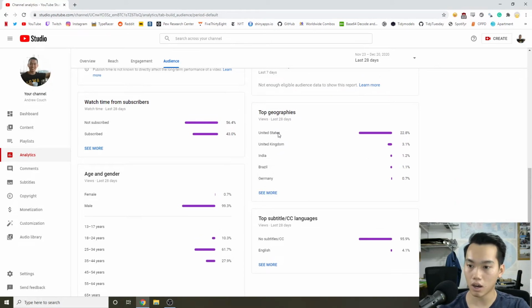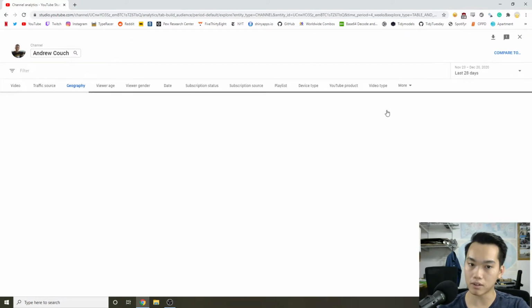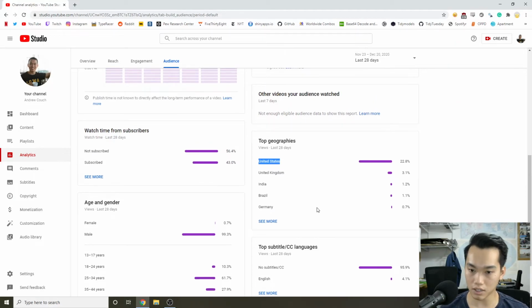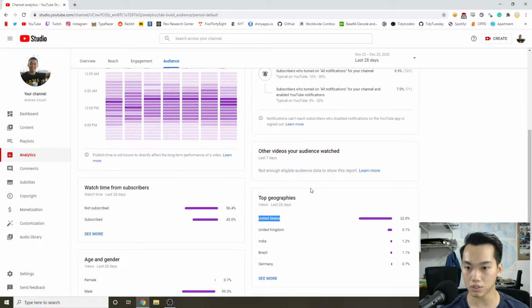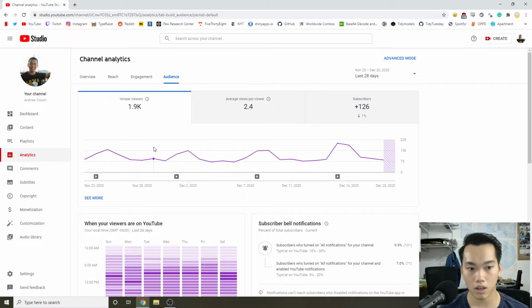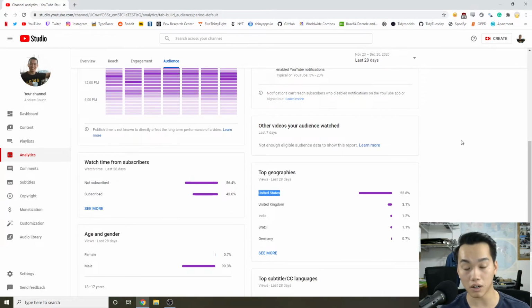And then my demographics: most of it's the United States, but only 22% is the United States. So like 77% are not in the United States or unknown. I think that's pretty interesting. That definitely shows that I have a pretty global audience. It's not just United States people. So this is the basic summary of the actual analytics tab.